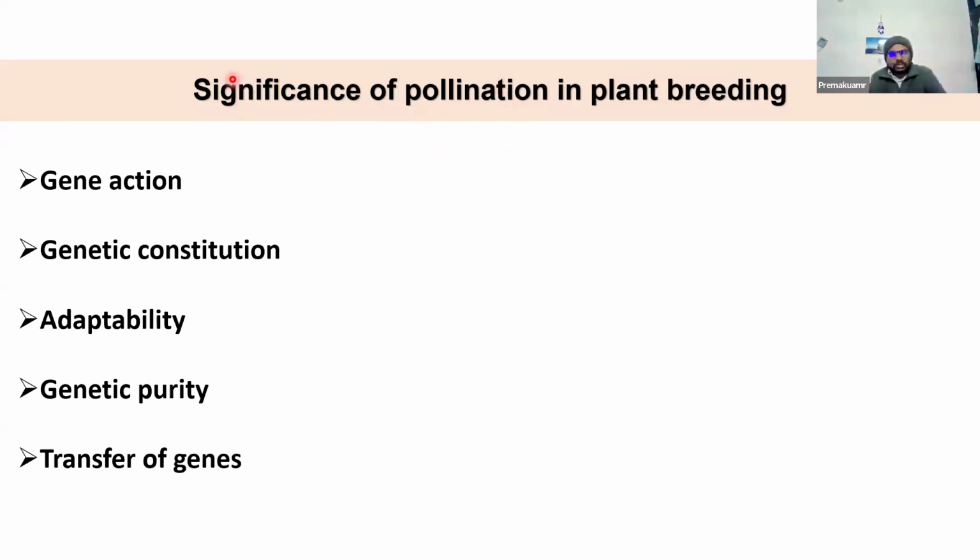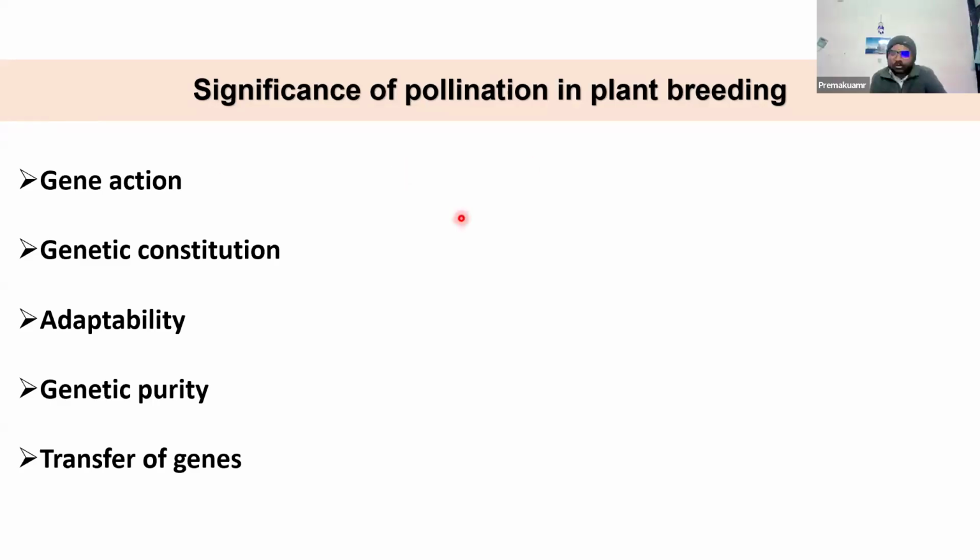Anyhow, we'll discuss what the different types of gene action are and what the different models are to explain the gene action. Can anybody tell what the different models are to explain the gene action? Sir, diallel, partial diallel, generation mean analysis. Yeah, generation mean analysis is one method. Generation means is another method. Ultimately, single gene models and multigenic models are there to understand the gene action.